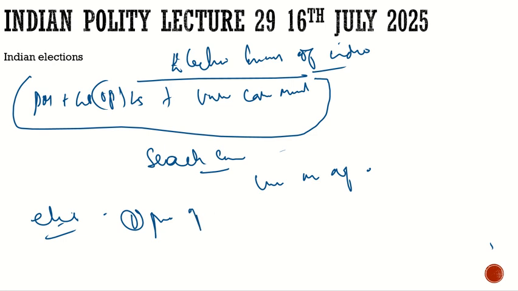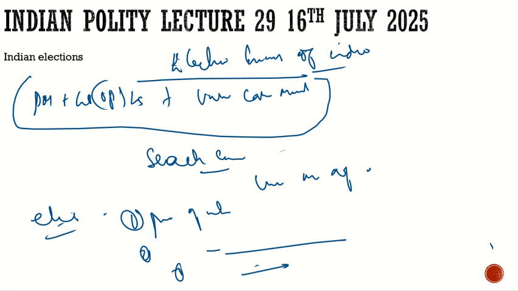He should have knowledge and experience in the management and conduct of elections, and he should be or have been a secretary, or equal to that post, in the government. If these criteria are fulfilled, his name can be recommended by the search committee to the selection committee, the selection committee will choose one among them and refer it to the President, and finally the President will appoint that person. So this is the criteria for appointment.